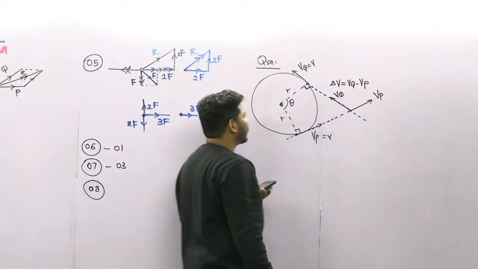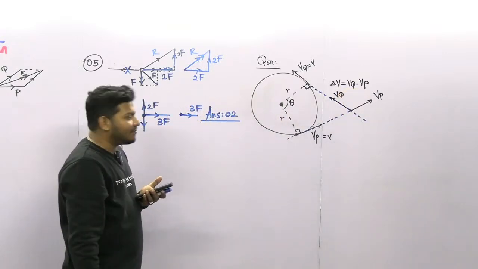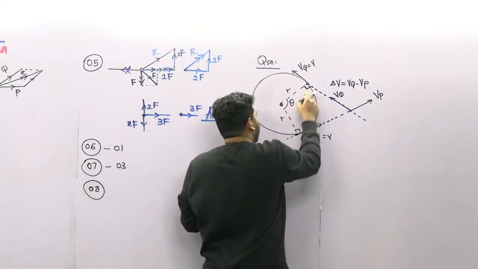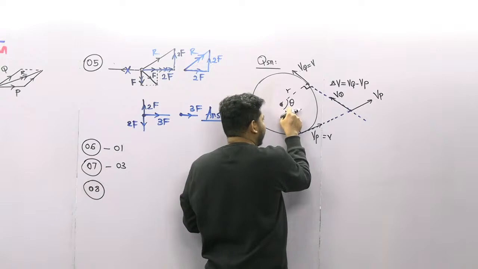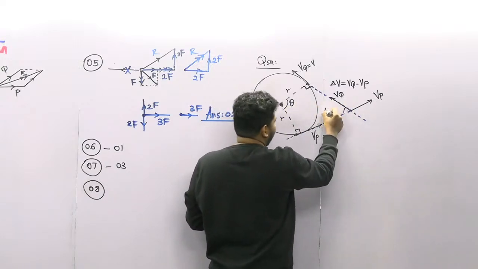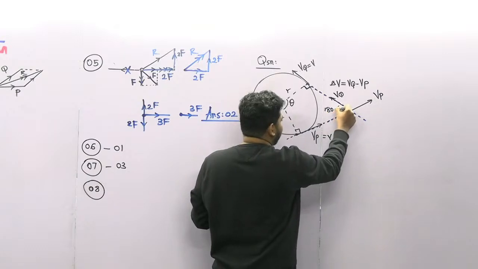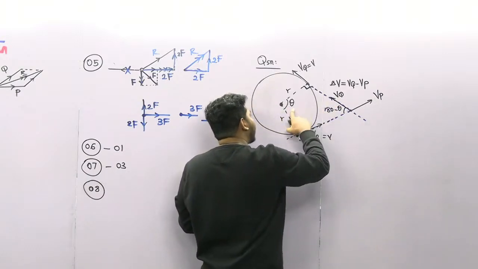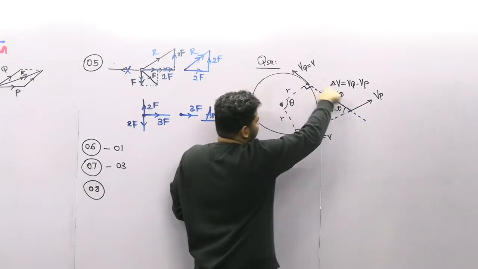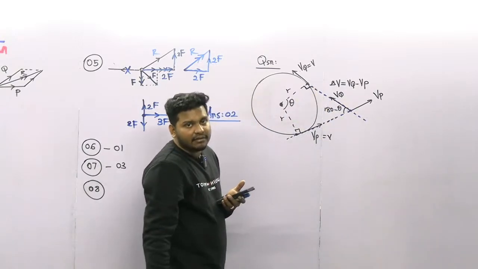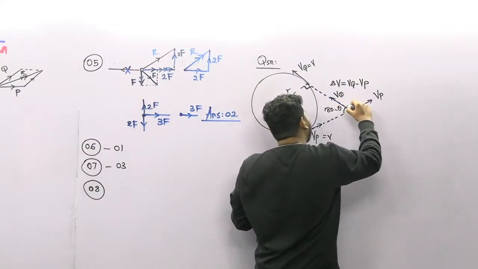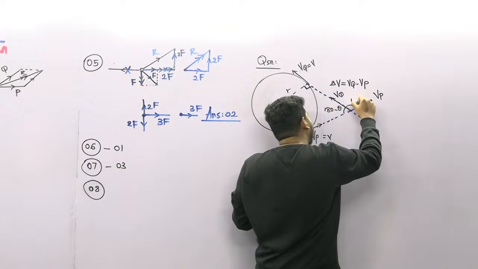Here, this is 90, this is 90, and this is theta, so totally 180. If this is theta, then this is 180 minus theta. 180 minus theta plus theta is 180, and 90 plus 90 is 180, so in this shape we get 360 degrees. If this is 180 minus theta, this is theta.